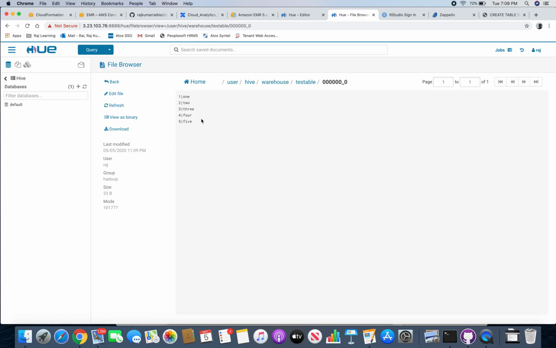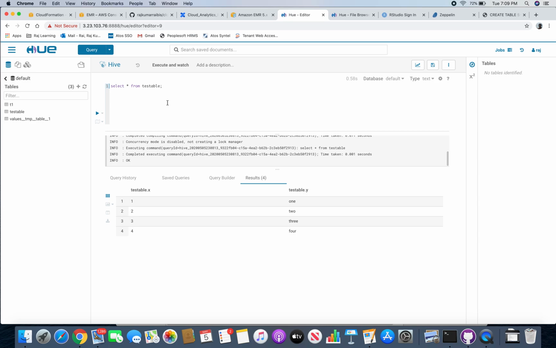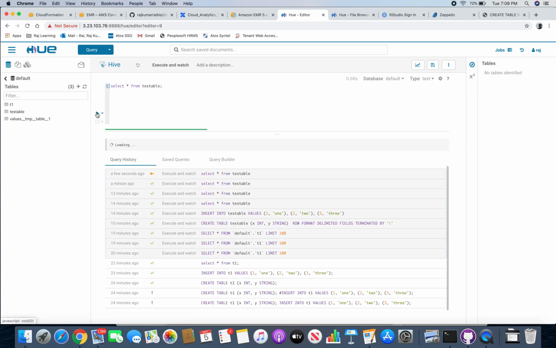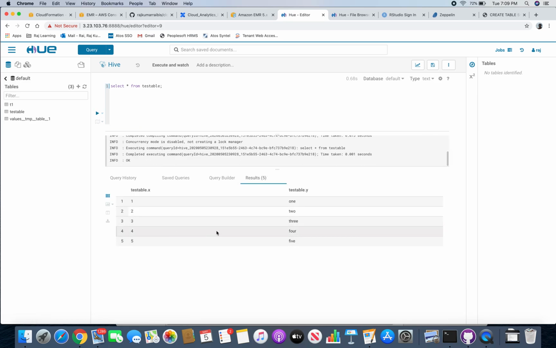Let me just show you this data again. You can see a new row has been added. So this is how easy Hue makes it. No command line or anything, but you can do the same thing with the command line.